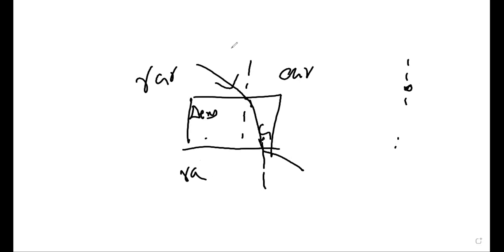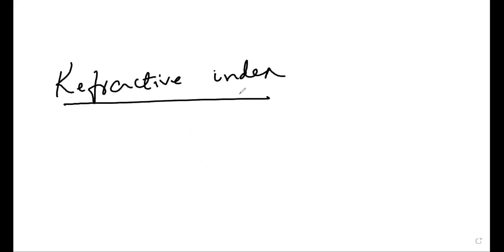Fine. There is one important concept you should remember, that is refractive index. Can you tell me what is refractive index? I think it's very difficult for you to remember. I mean, you may not know because I think you have not read this. So we can define this refractive index, n is equal to c by v.